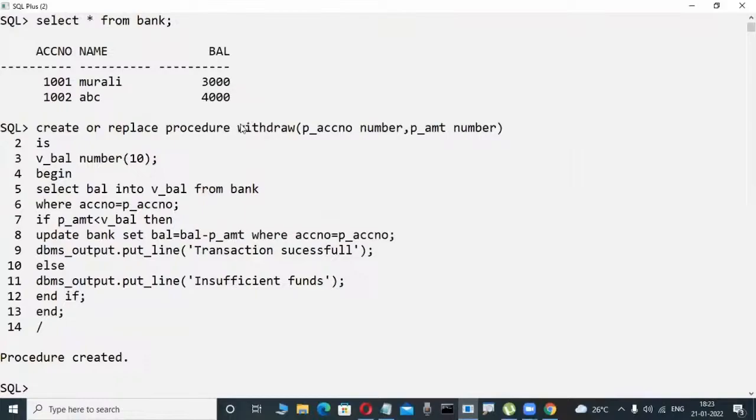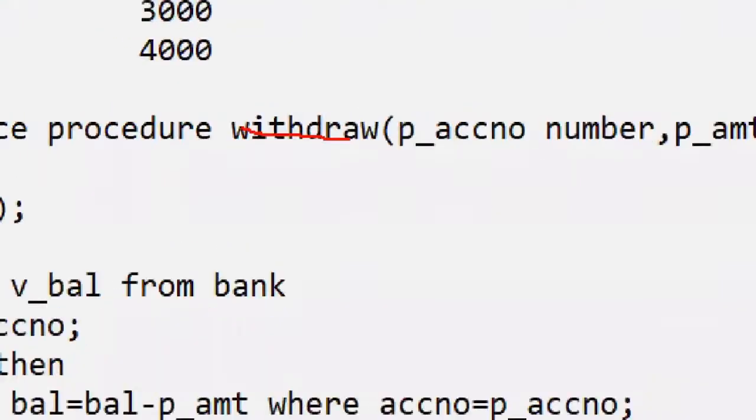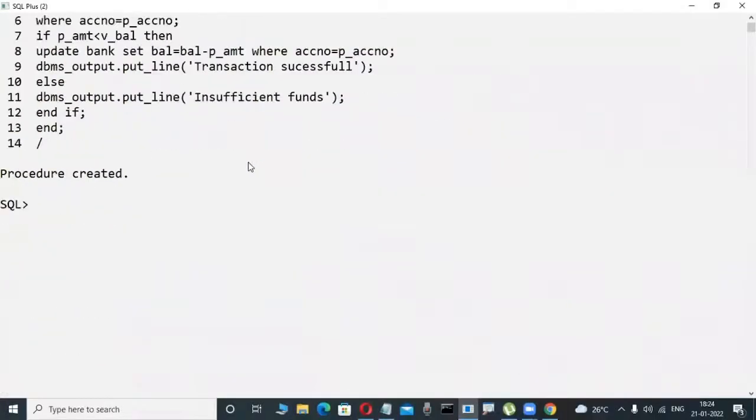Once I develop this withdraw procedure, I try to check whatever ATM transactions I was telling in the previous case. Now check it out. Observe it here. Here I'm executing: exec procedure name withdraw. Okay, fine. I'm calling this procedure withdraw.